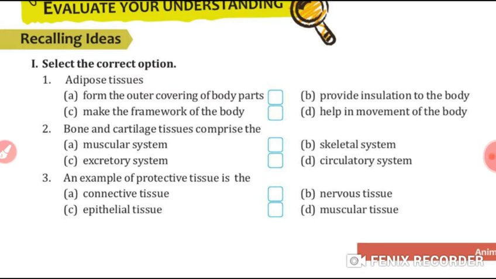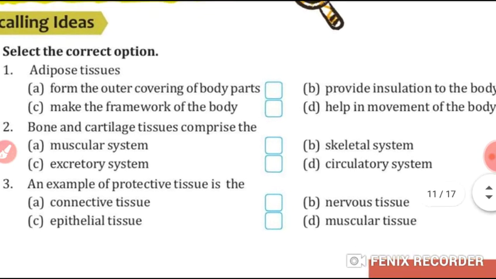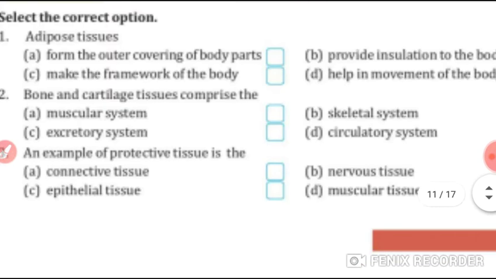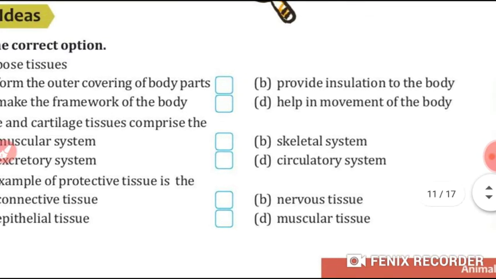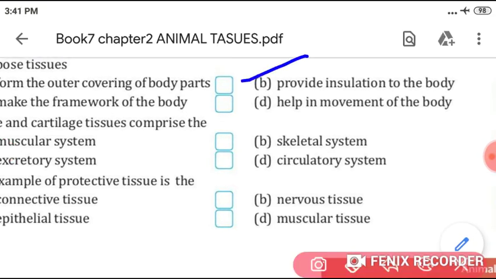Welcome to your chapter number 2 exercise. Students, what is the first question of exercise of chapter number 2? Select the correct option. First, adipose tissues. What is the correct answer here, students? Provide insulation to the body. B point. Provide insulation to the body.